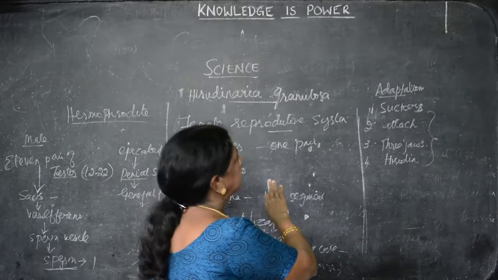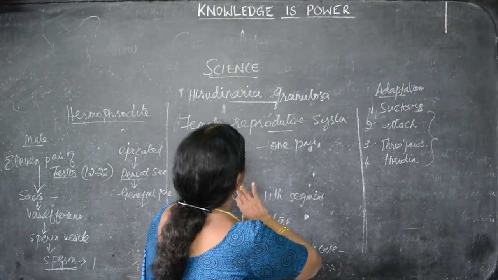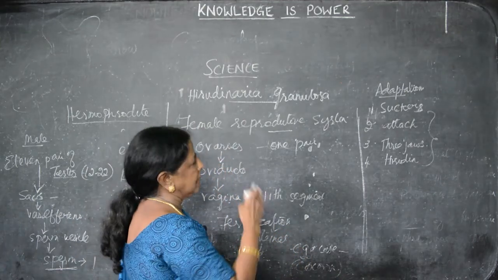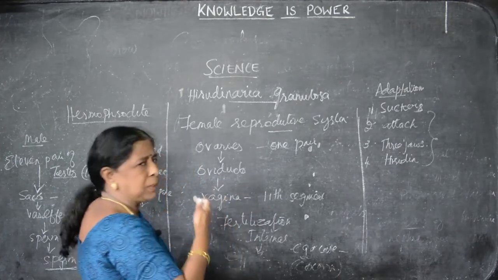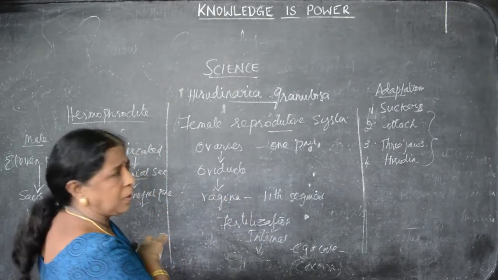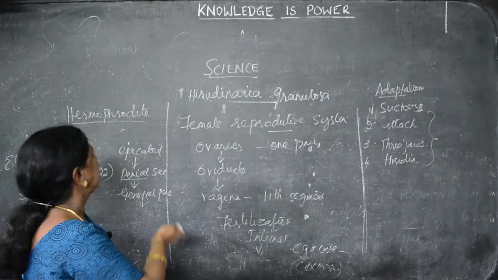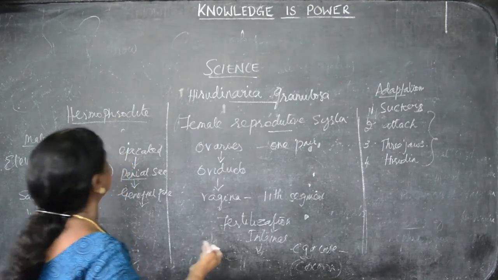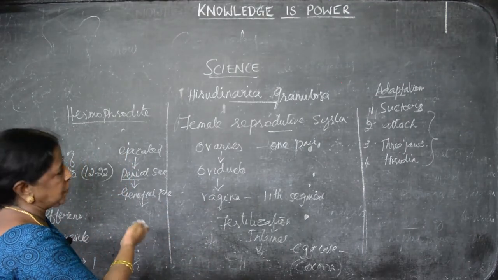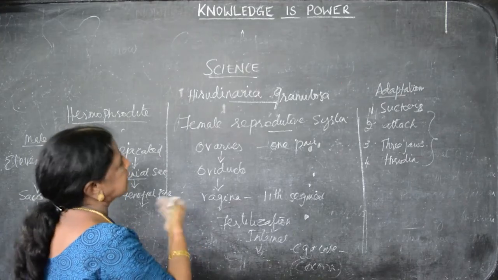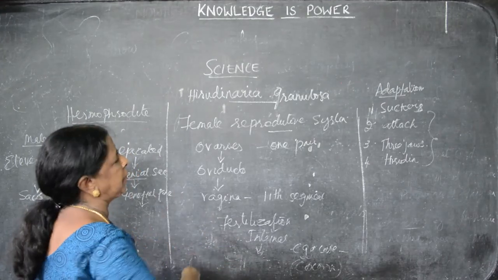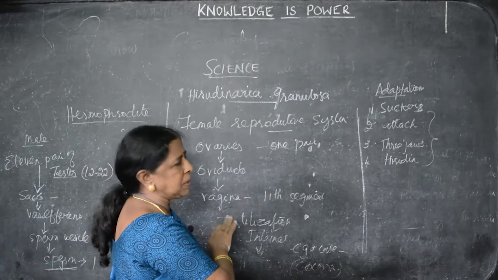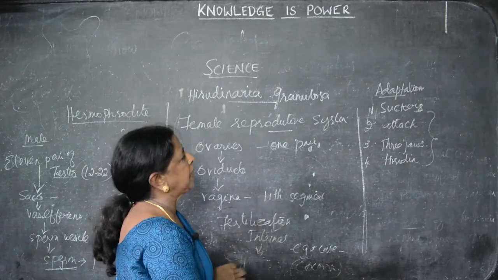So we have seen the invertebrate animal, all the systems of the animal, its habitat, the body structure, and the morphology. Morphology is the external structure of the animal. Then we went to anatomy, the internal organs and the systems present in that: respiratory, digestive, excretory, nervous, male reproductive, female reproductive, and finally the adaptations. So we have completed the invertebrate. Next class we will go for a vertebrate animal, that is the rabbit.